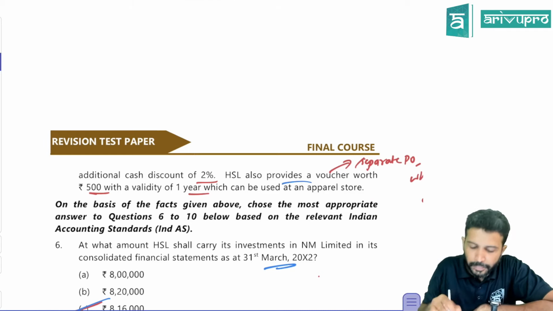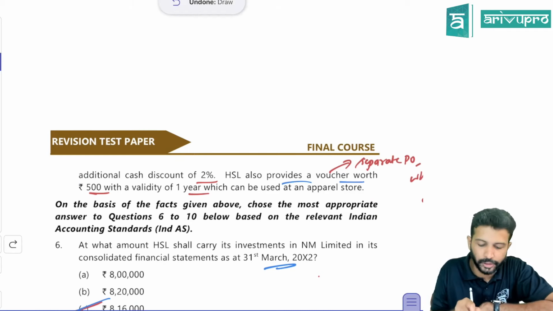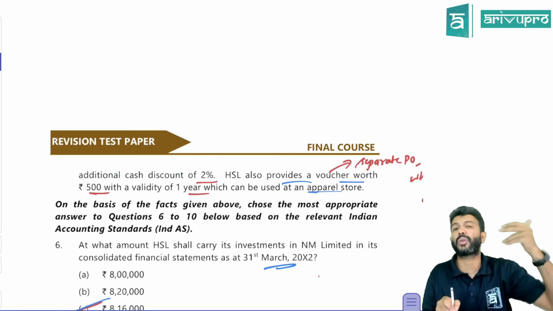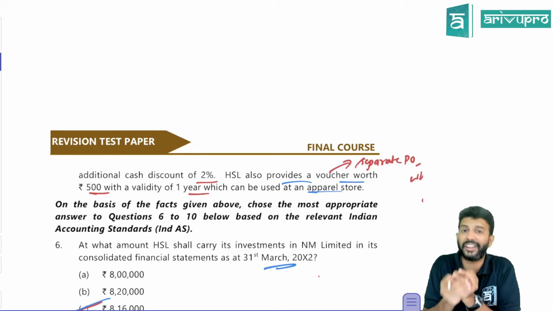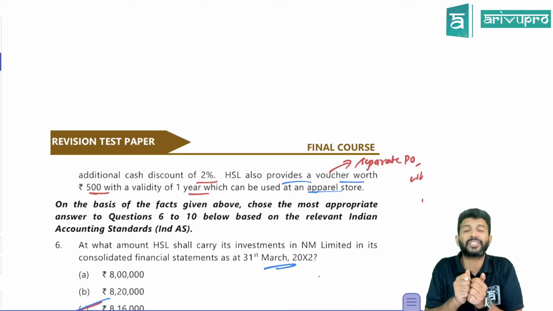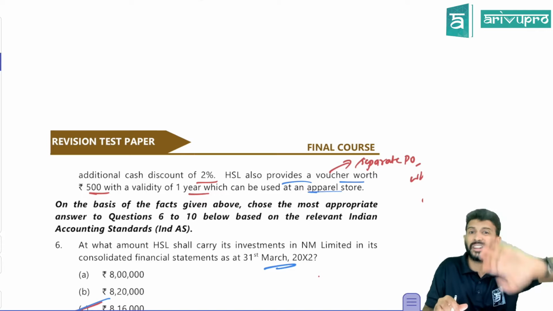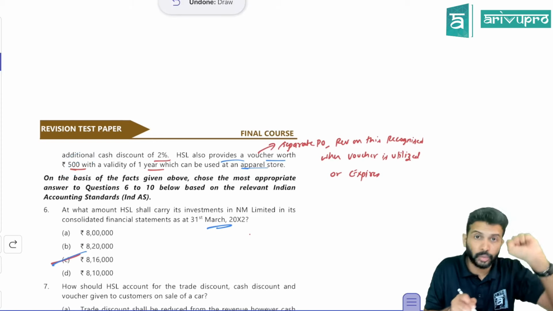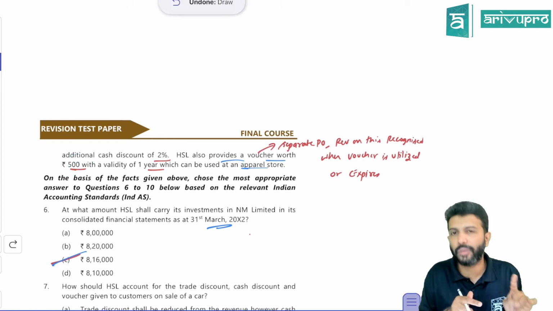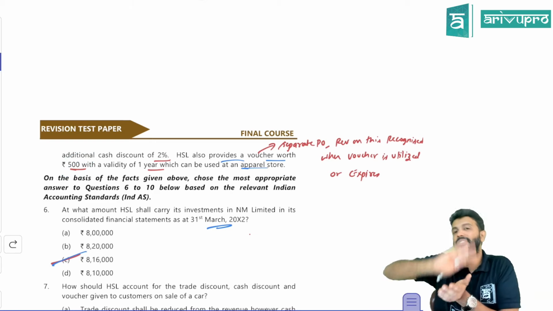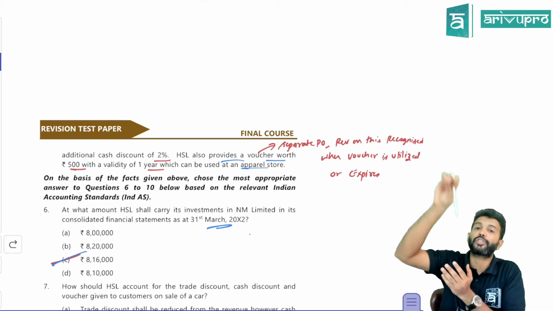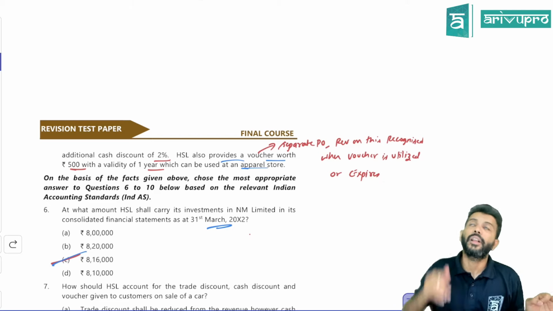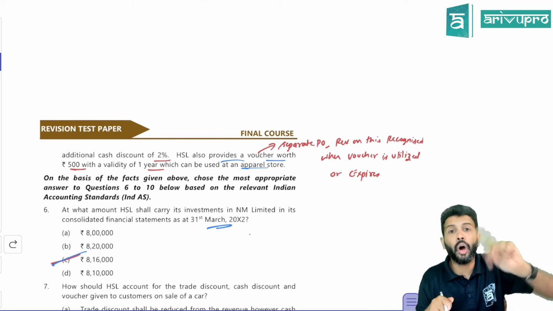Okay. HSL, the company, also provides a voucher worth 500 rupees with a validity of 1 year, which can be used at an apparel store. So we have already done such questions. This is an Ind AS 115 treatment. Whenever you have a discount voucher problem, the discount voucher represents a separate performance obligation. So you cannot recognize the revenue of this 500 rupees voucher amount now, because it represents a separate performance obligation. A transaction price should be allocated to this separate performance obligation, and revenue on this voucher should only be recognized when the customer utilizes this voucher in future, or when the voucher expires.